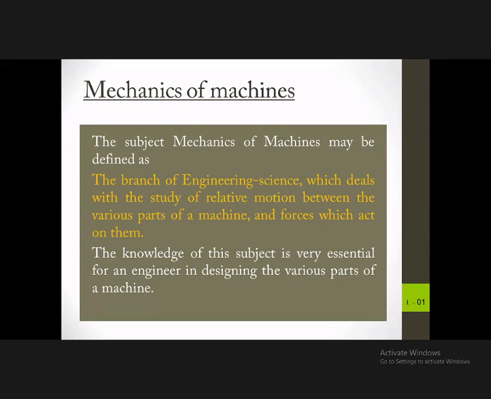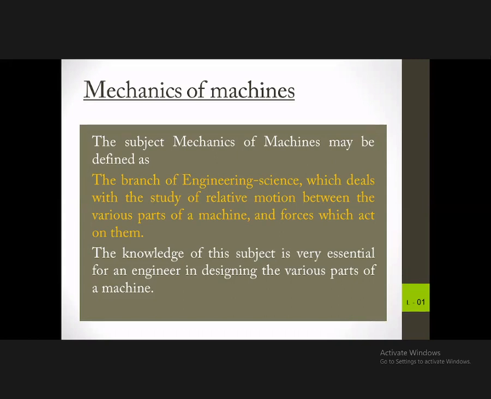Elements means the gear wheel. When you are talking about a machine, we have gear wheels, the pulleys, the axles, and the bearings. All these are machine elements. So to complete the knowledge about machines, you should learn both how the machine is working, as well as what are the parts connected with these machines.